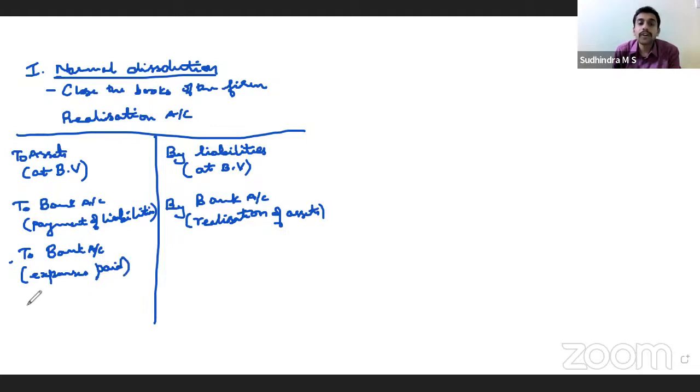Then if there is any partner's loan, it is already included in liabilities, so you can pay that as well. Then assets taken over.